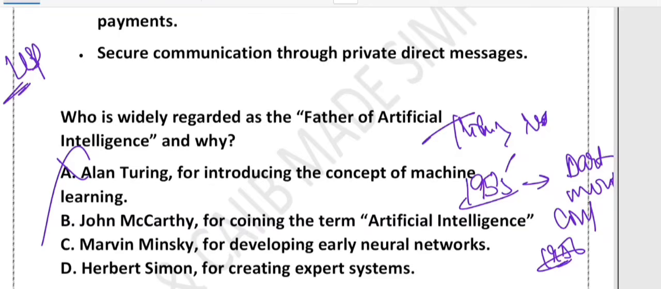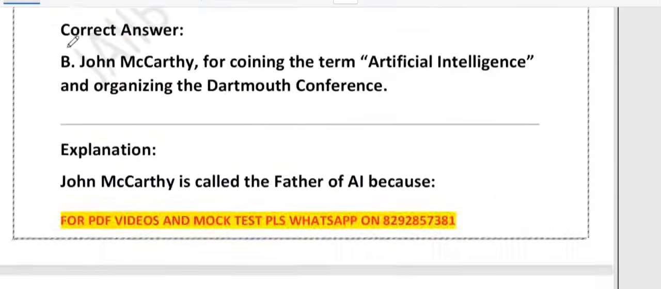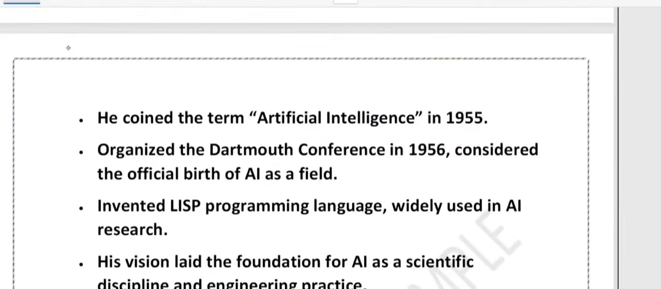So friends, John McCarthy is called the father of AI. He coined the term AI in the year 1955. He organized the Dartmouth conference in the year 1956. He invented the LISP programming language, right? So you can think of McCarthy made AI.